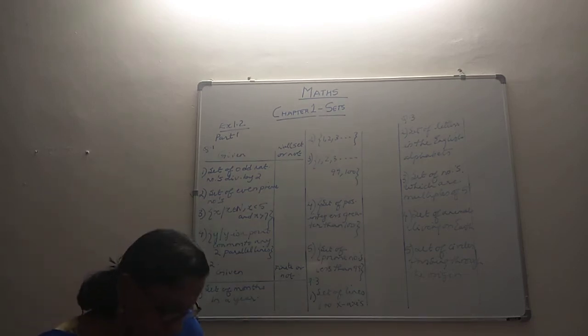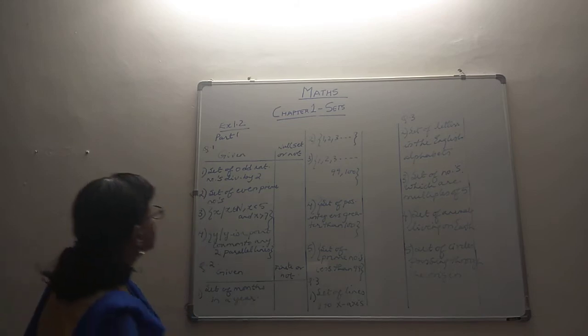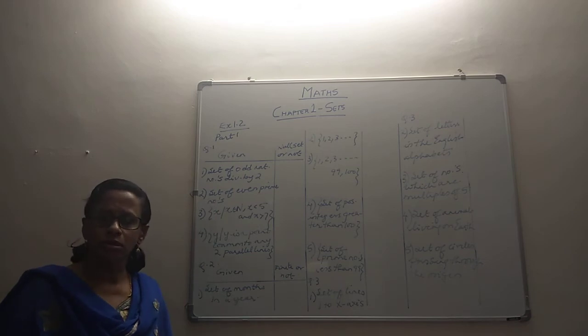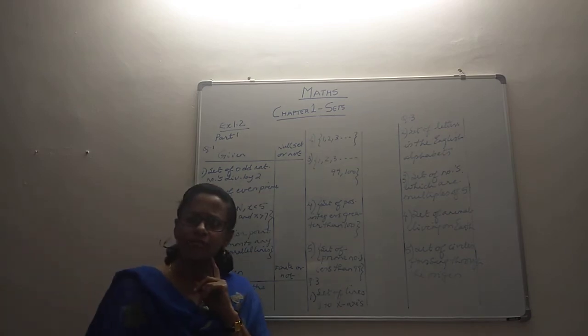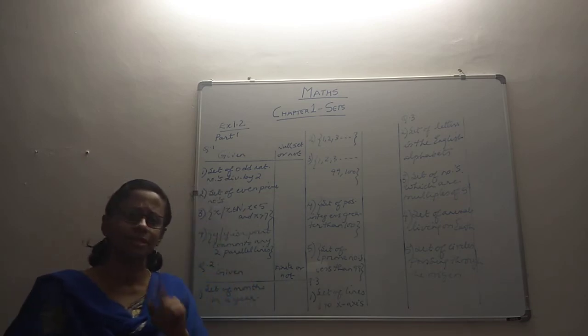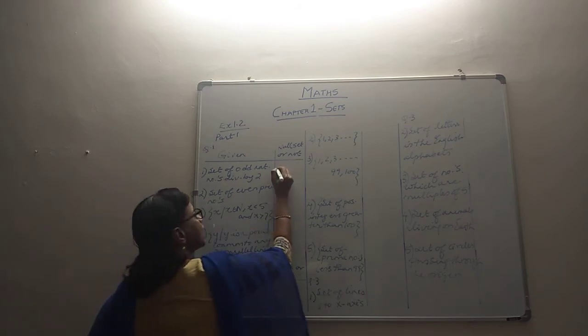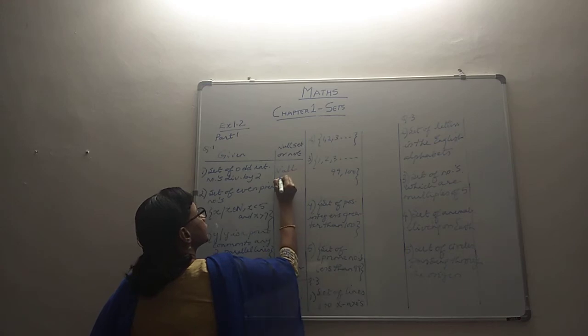You have this first example, the set of odd natural numbers which are divisible by 2. Have you ever seen odd natural numbers getting divided by 2? Never. None of the odd numbers can be divisible by 2. So it's a null set, it doesn't happen. When a certain thing doesn't happen, we call it a null set. This is a null set.